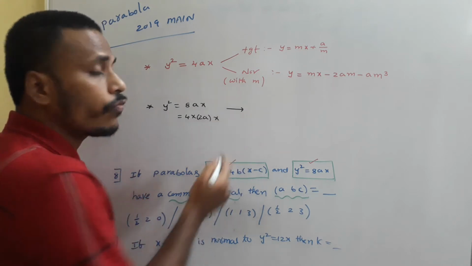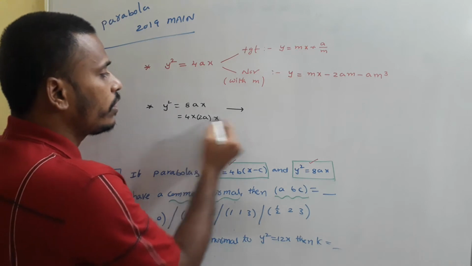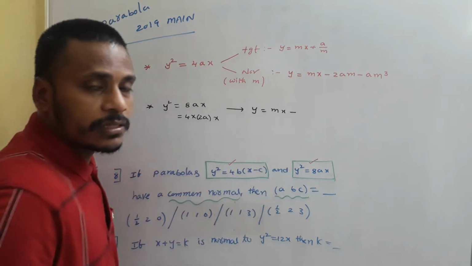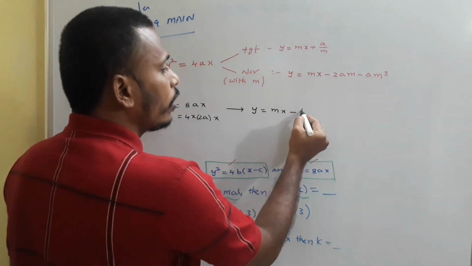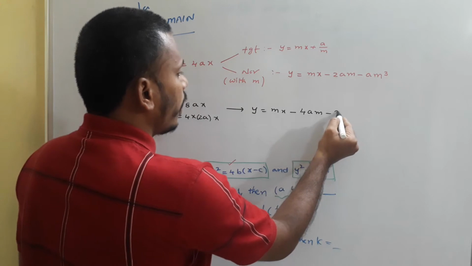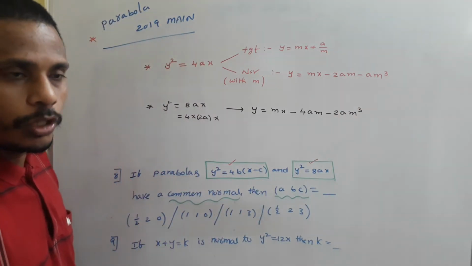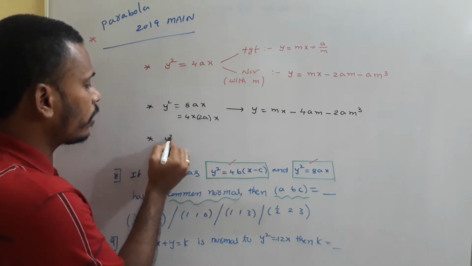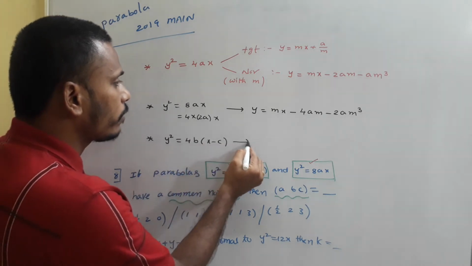Then the general form of the normal having slope m for this parabola is y = mx − 2(2a)m − (2a)m³, replacing a with 2a, so y = mx − 4am − 2am³. What about the general form of the normal for y² = 4b(x − c)?